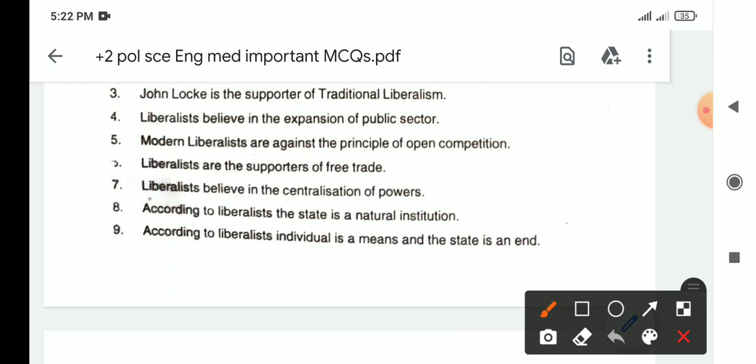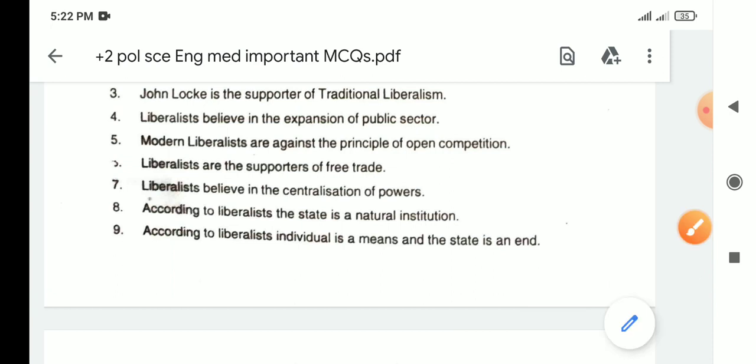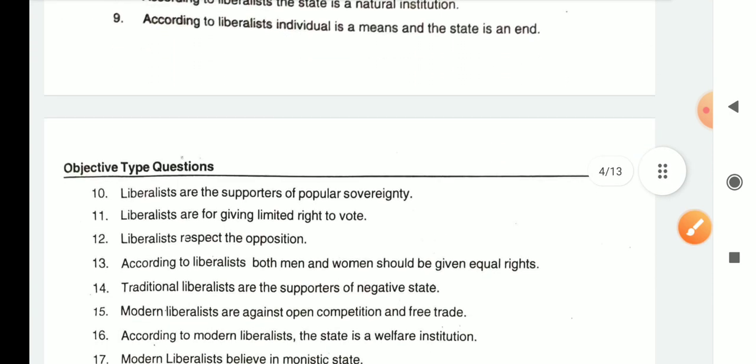According to liberalists, the state is a natural institution. To some extent it is right, but as per the contractualists, it has been created, so it would be false. According to liberalists, individual is a means and the state is an end. That's also false. They say individuals are ends and state is a means.